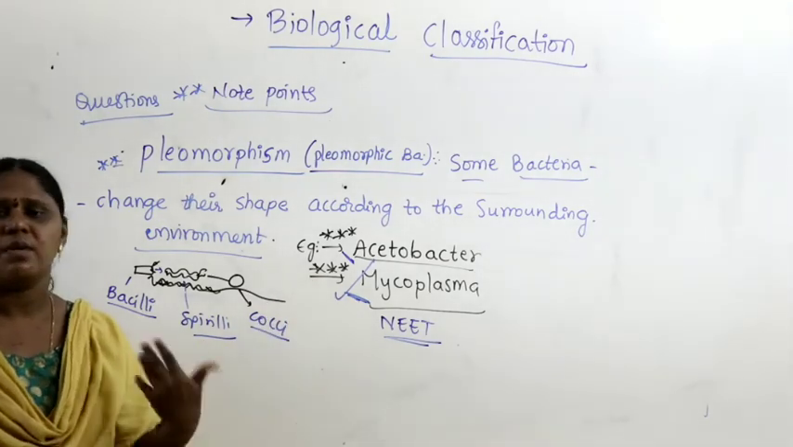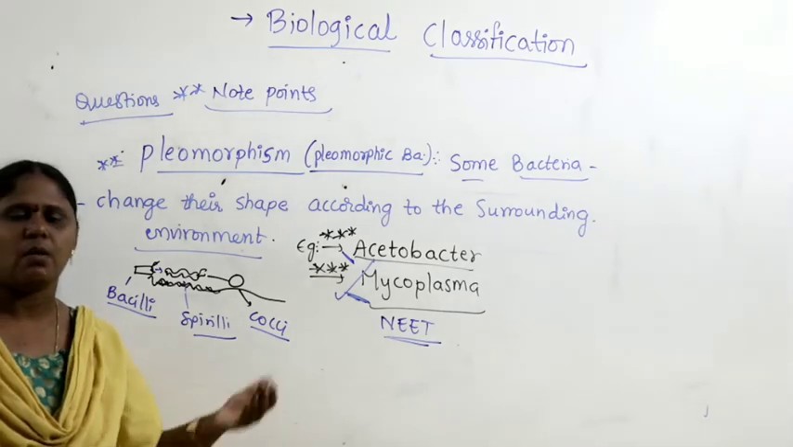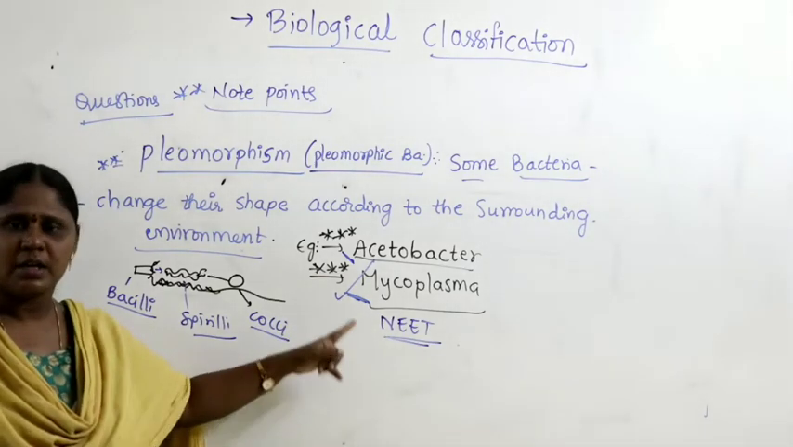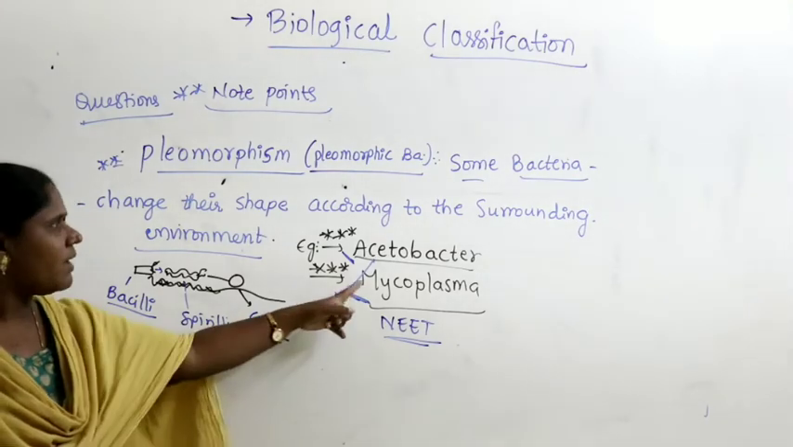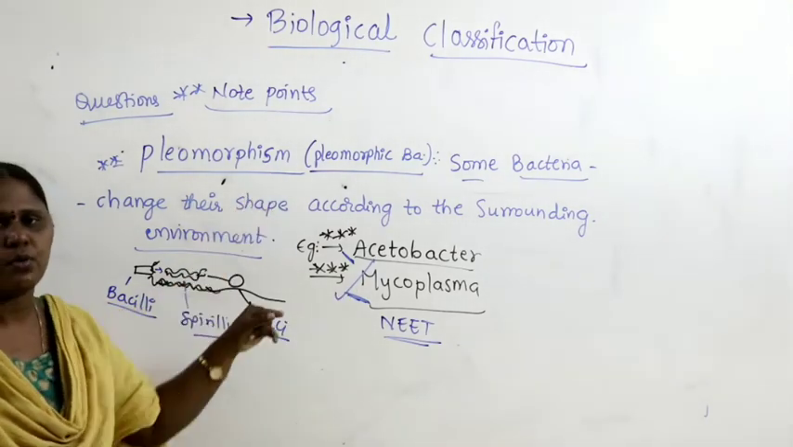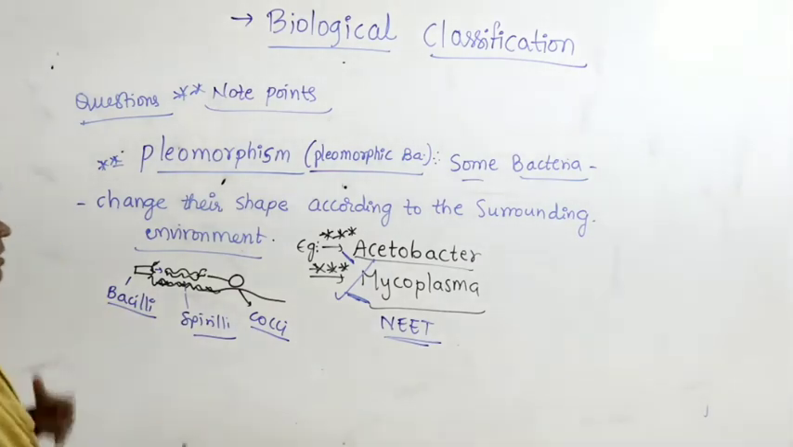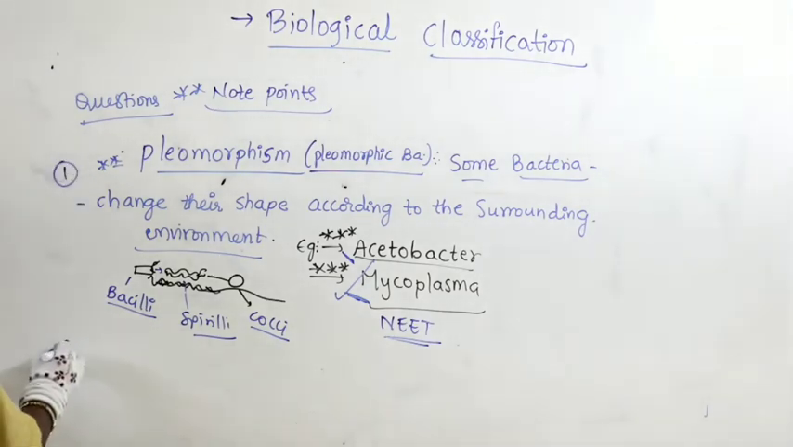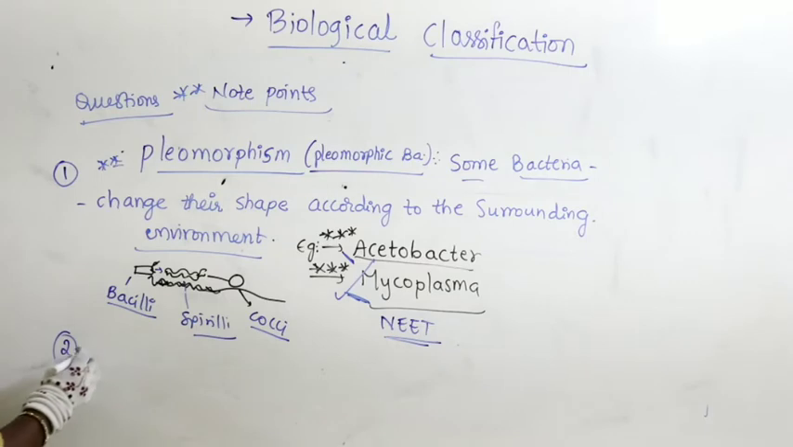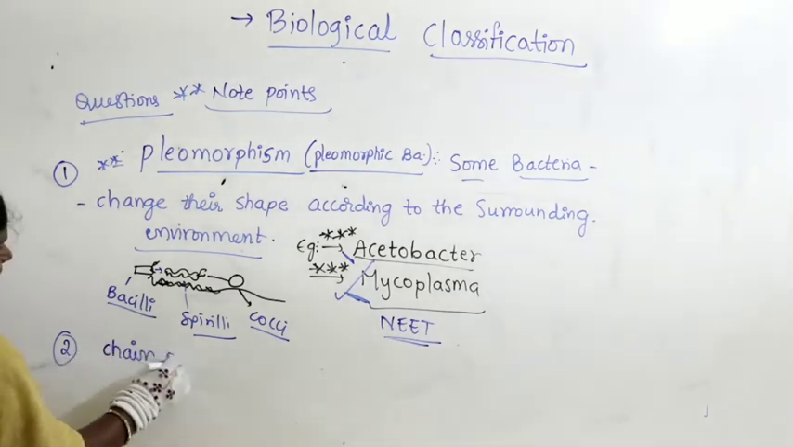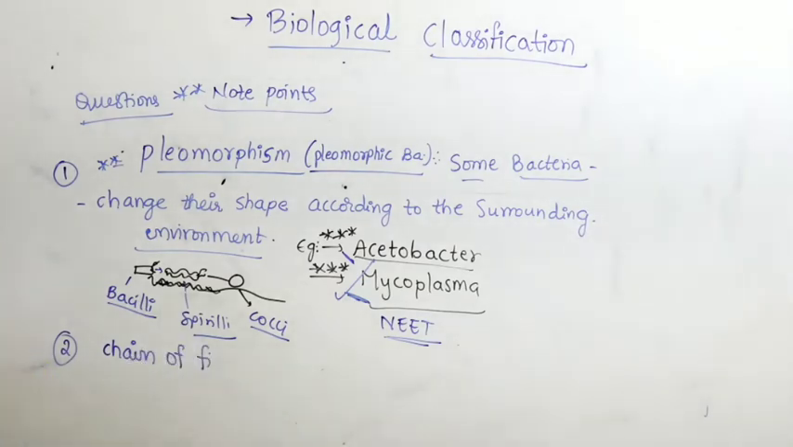Mycoplasma, whatever we discuss, all points are important. On any one of the points, definitely we have the chance of getting the question in the final NEET. Try to remember that mycoplasma has the concept called pleomorphism, pleomorphic bacteria. Now this is one thing which we have to remember under note points, and another one: some bacteria exist in the form of